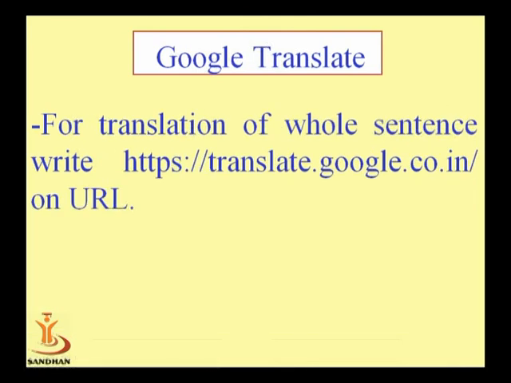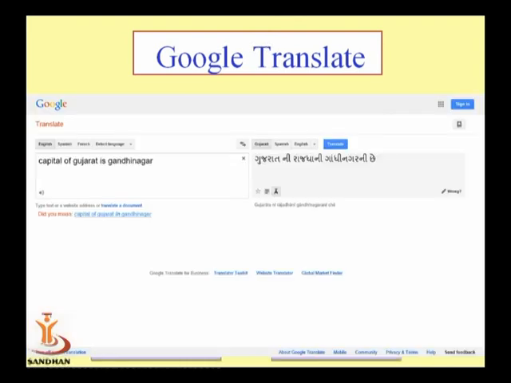Now for translation of a whole sentence, you have to go to translate.google.co.in in the URL. Now Google gives a number of language translations on the online site. Almost 5 languages of India are given by Google for translation from language to language.